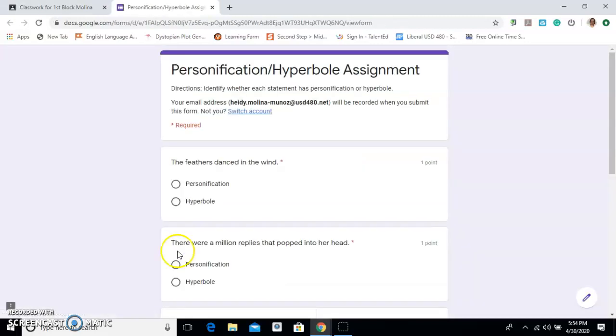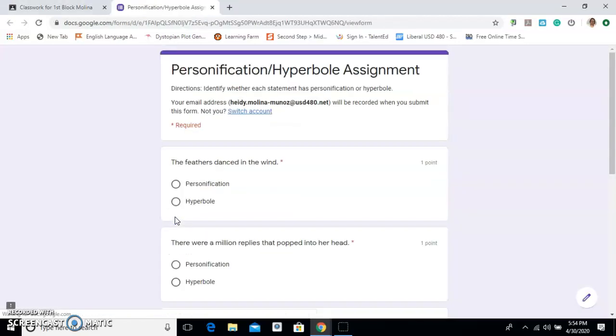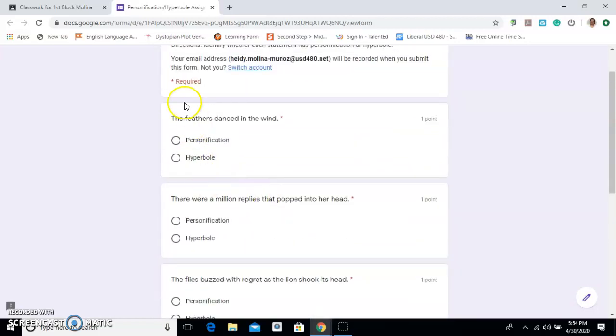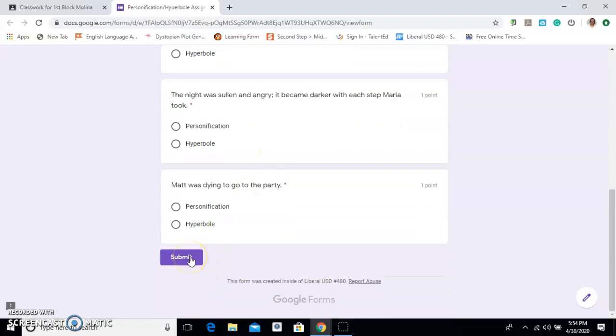It is in a Google form, so make sure, just like I did one more time, you click on the Google form and answer the 5 questions that are here for you. You are going to decide if the sentence that is read to you has personification or is a hyperbole. Remember, personification gives human traits to objects or ideas, and a hyperbole exaggerates or adds to a story. After you answer all the questions, you hit submit on here.